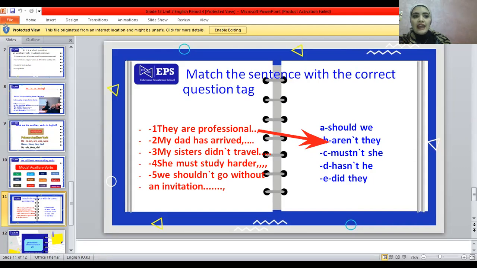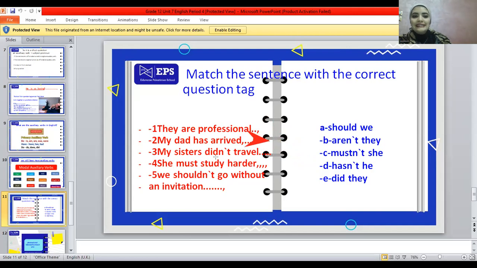Number two. My dad has arrived. My dad has arrived. Well, it's positive, so the question tag is going to be negative. Where's the auxiliary verb? Has. So we're going to choose a question tag with the auxiliary verb hasn't. So it's going to be hasn't he. Great job. Okay, the next question.